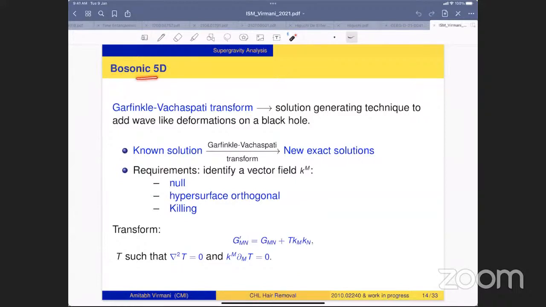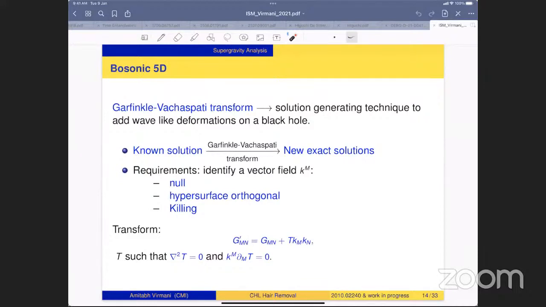Bosonic 5D hair or hair candidates are constructed using the Garfinkel-Vachaspati transform. The Garfinkel-Vachaspati transform is a solution generating technique which maps a known solution to a new exact solution. This technique requires a null hypersurface orthogonal Killing vector. Satisfying all these three properties is not completely trivial. Few solutions satisfy all these properties, so the Garfinkel-Vachaspati technique is not very widely applicable.